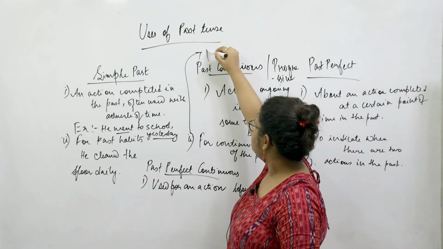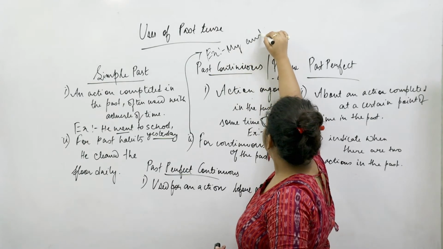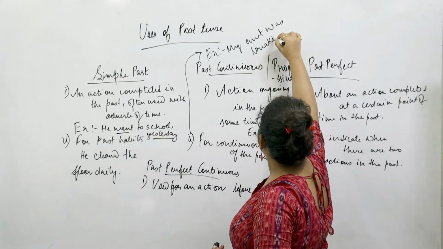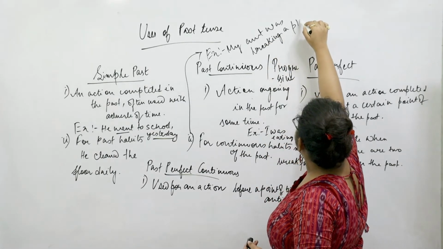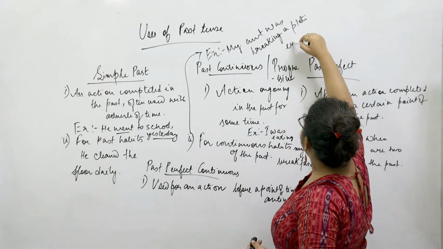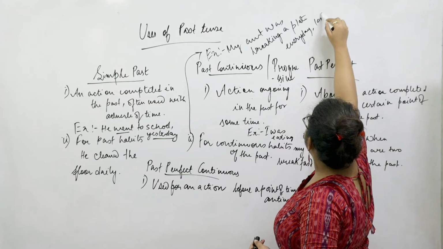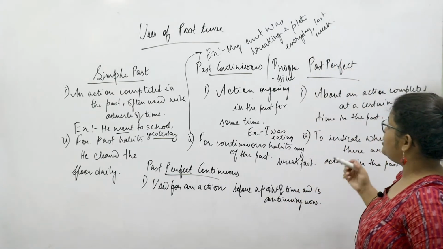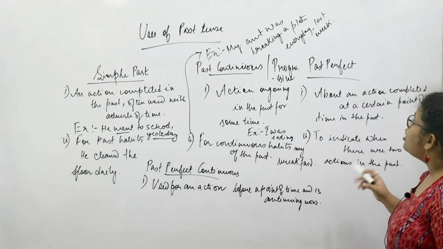For example, my aunt was breaking a plate every day last week. So it's about an obstinate habit that was repeatedly happening in the past and from which we cannot break free.